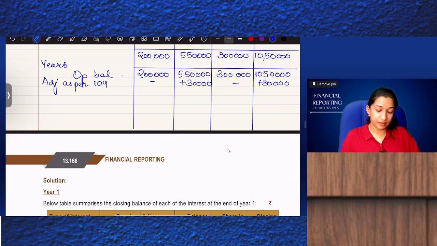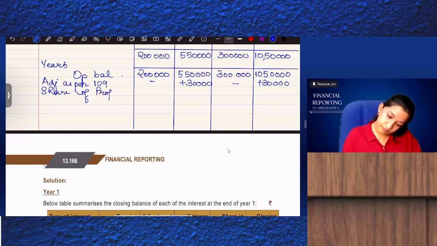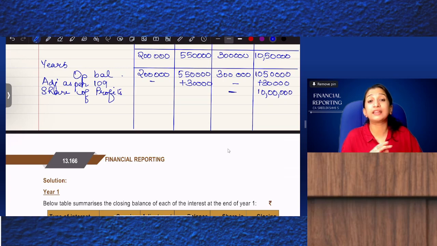Okay. Then share of profits, 10 lakhs. How much to loan? Nothing, because whatever loss we adjusted, we have reversed. How much to preference shares?